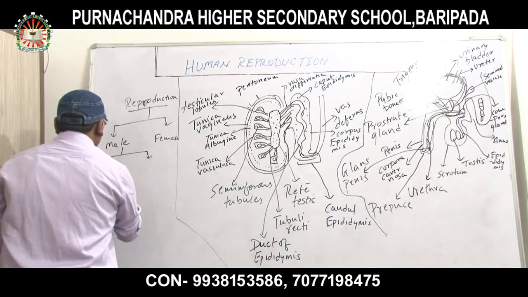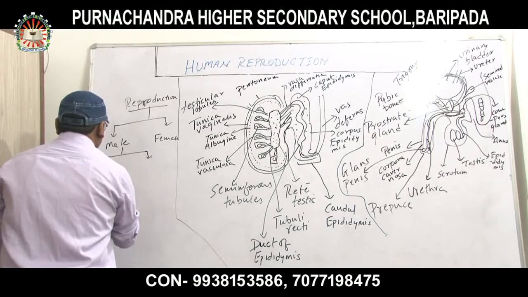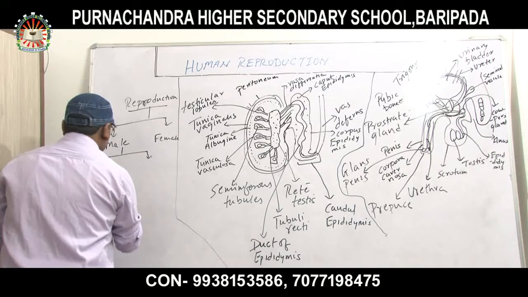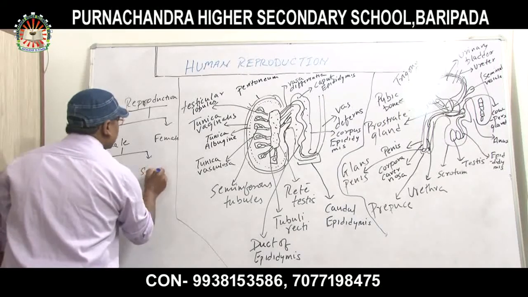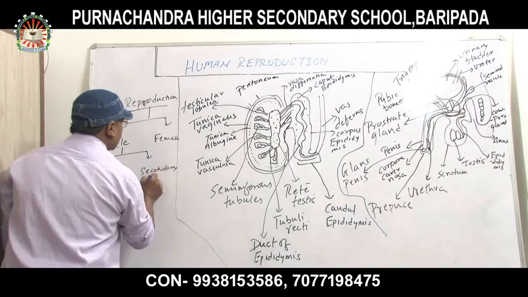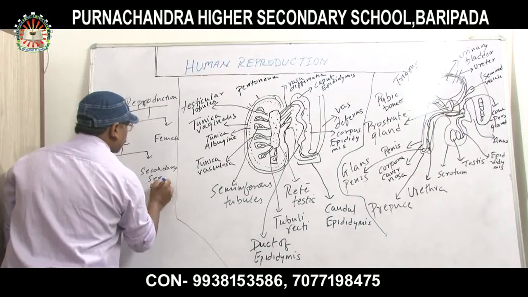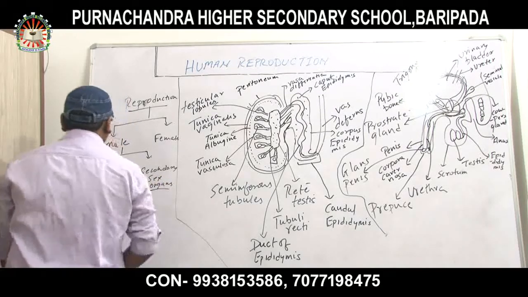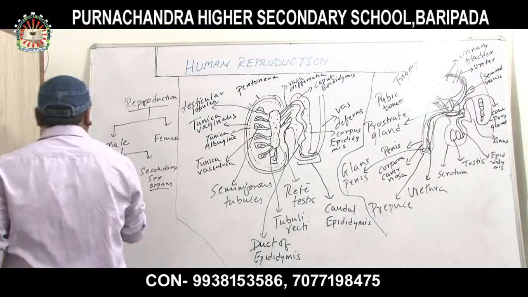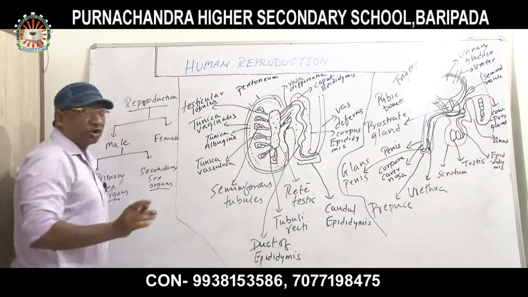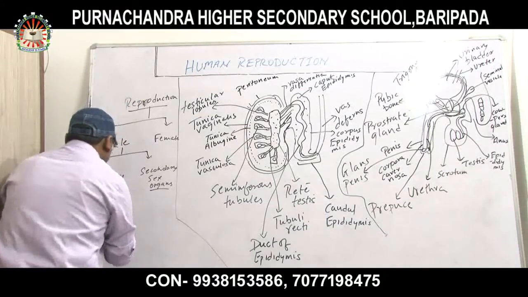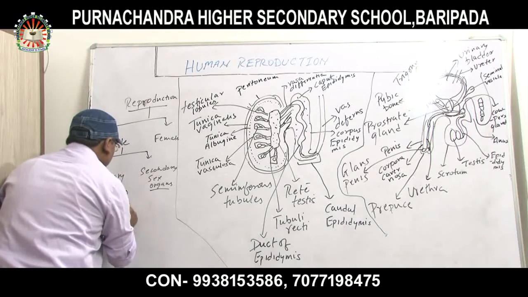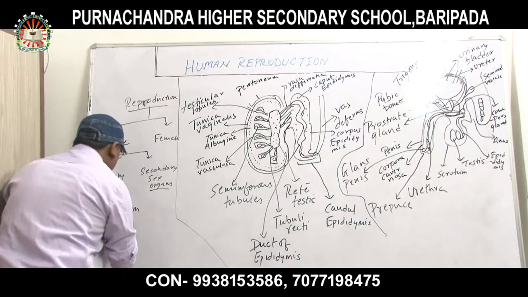Primary sex organs and secondary sex organs. So what do primary sex organs include? Under primary sex organs it includes the scrotum and testes. Scrotum and testes.